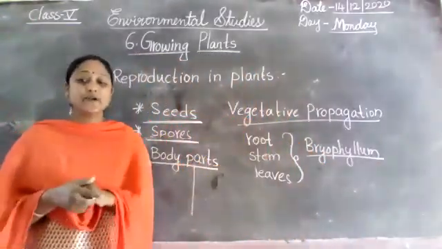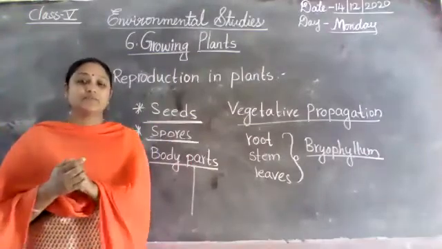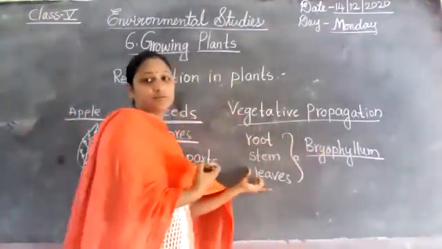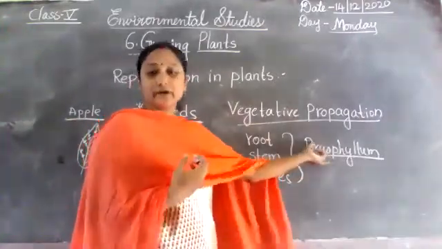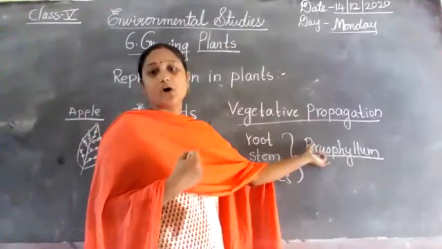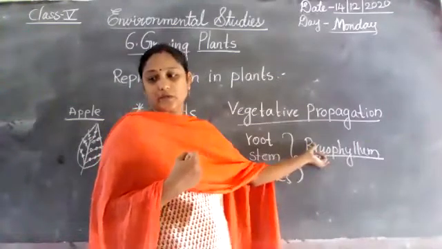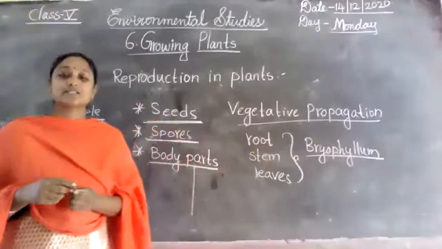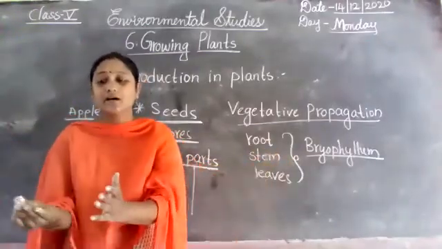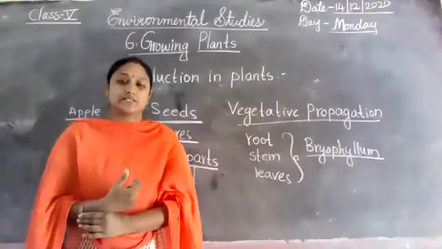The leaves of Bryophyllum are heavy and remain close to the ground. In this Bryophyllum plant, new plants grow from the edges of its leaves.